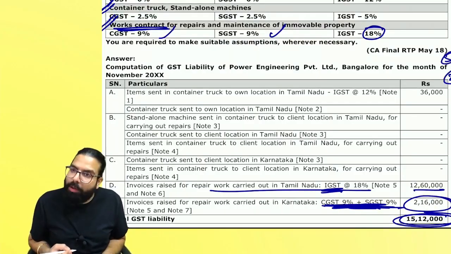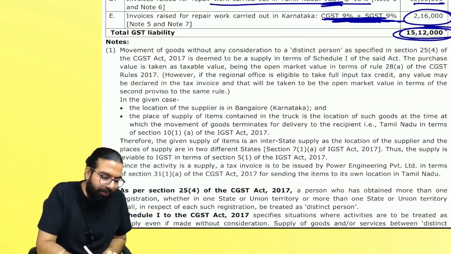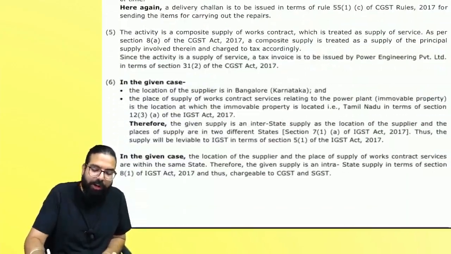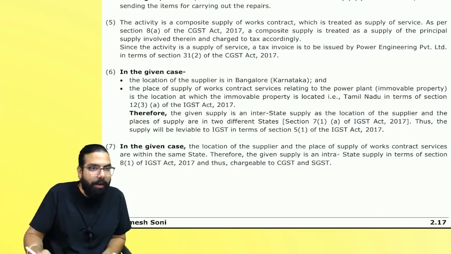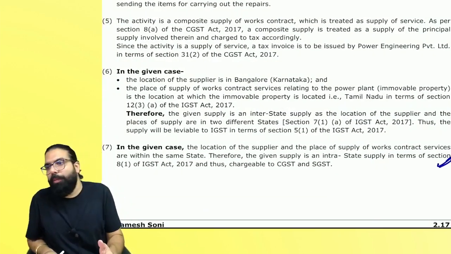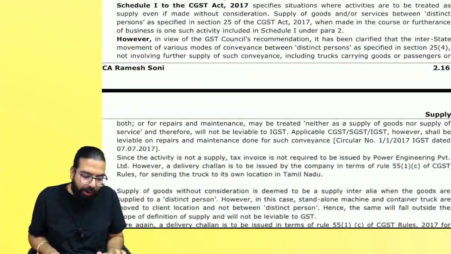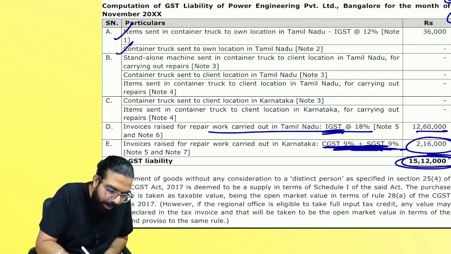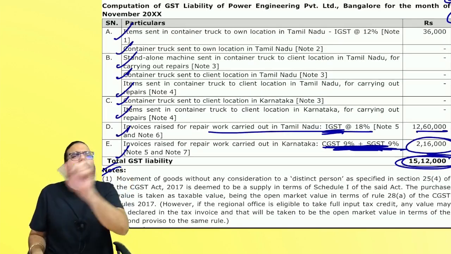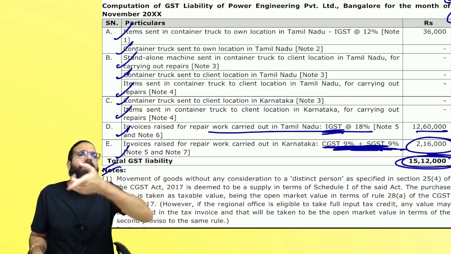Sir, what about the remaining one then? Baba, remaining marks will come if you write these notes, which in your dreams also you will not write. Now you will tell me, sir, how do we write so much notes? It is very difficult. Baba, for every point which you write in the exam, you have to refer to a note. You can write one common note, and that common note's reference you can give.